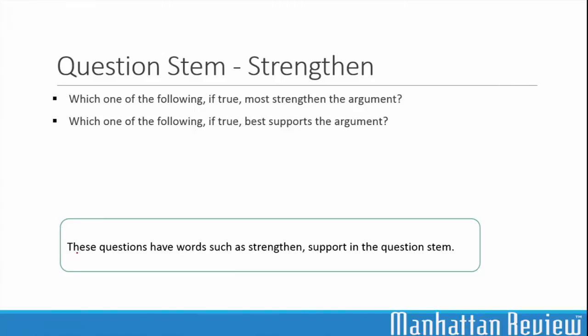You usually come across words such as strengthen and support in the question stem when you're answering a strengthen question. Most often the questions look like these. Which one of the following, if true, most strengthens the argument? Which one of the following, if true, best supports the argument given above?